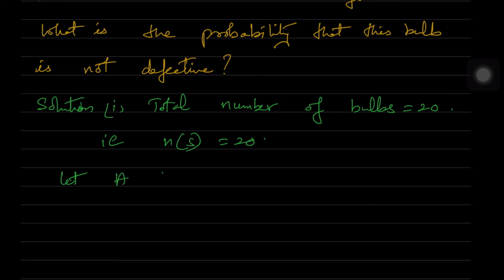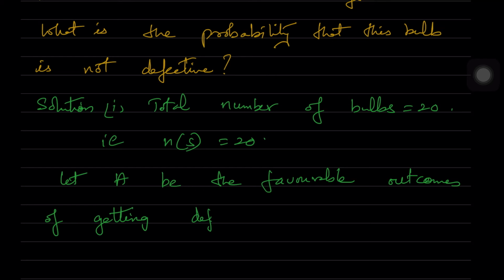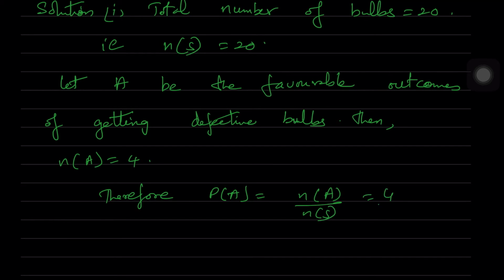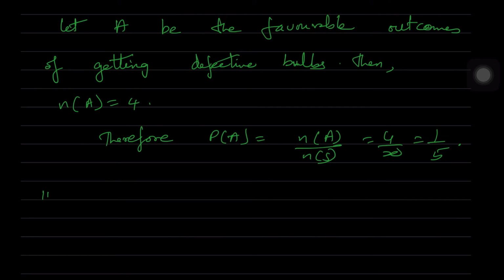So let A be the favorable outcomes of getting defective bulbs. Then N of A is equal to 4, because there are 4 defective bulbs in the lot of 20 bulbs. So probability of A is equal to N of A by N of S, which is equal to 4 by 20, which is 1 by 5.